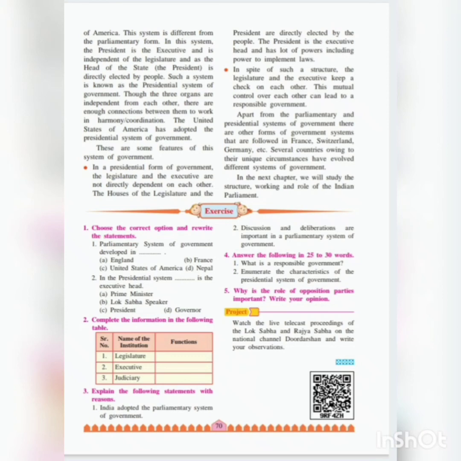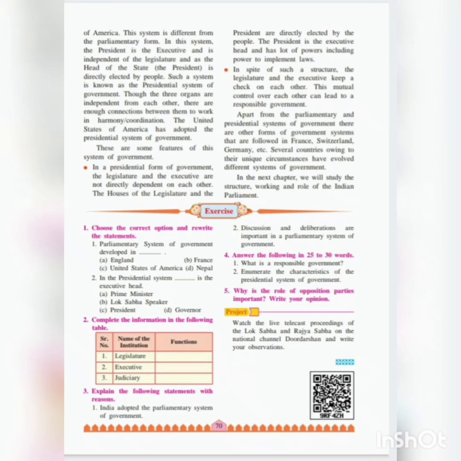Following are some of the features of this government. Now, in a presidential form of government, the legislature and the executive are not directly dependent on each other. So here the legislature, that is parliament, and the executive are not directly dependent on each other. The houses of the legislature and the president are directly elected by the people. So who elects them directly? The people. And the president is the executive head and has a lot of powers, including the power to implement laws. So here the president is the executive head and has all the powers, including implementing laws. In spite of such a structure, the legislature and executive keep a check on each other.